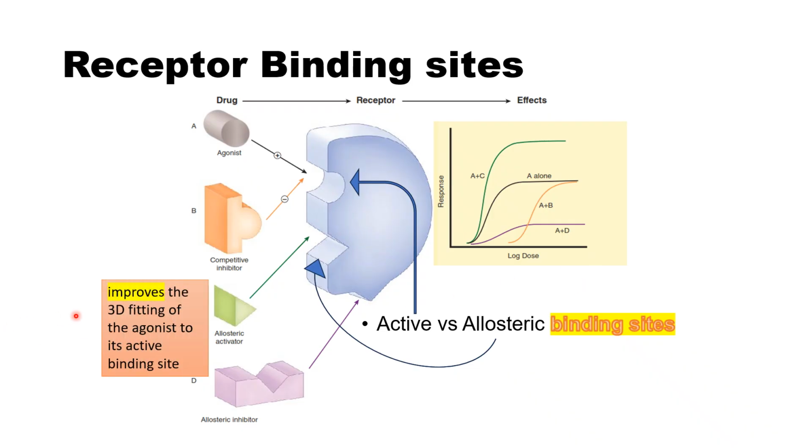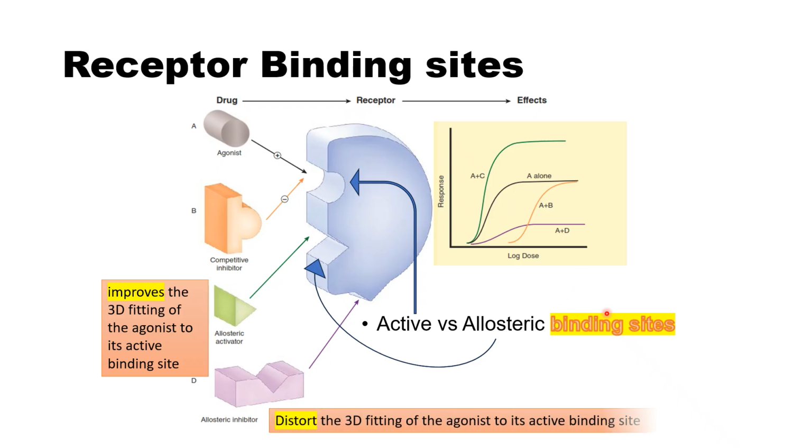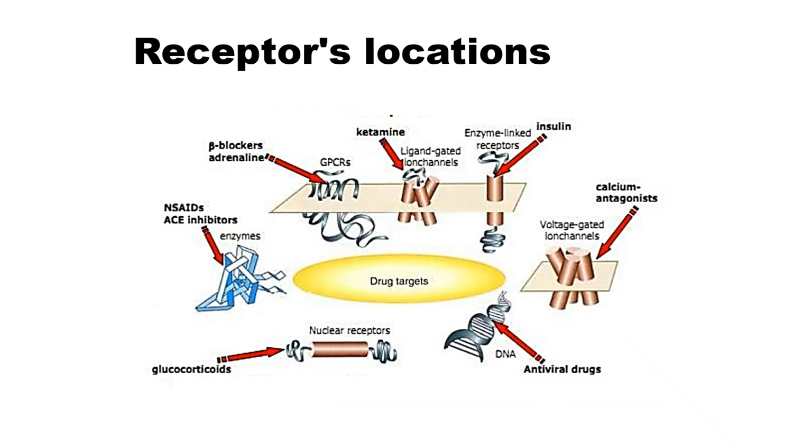So the allosteric activator improves the three-dimensional fitting of the agonist with the active binding site, while the allosteric inhibitor or antagonist distorts the three-dimensional fitting in a way that impedes or interferes with the binding of the agonist.